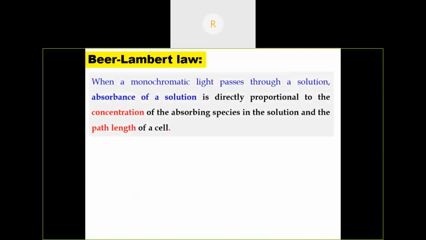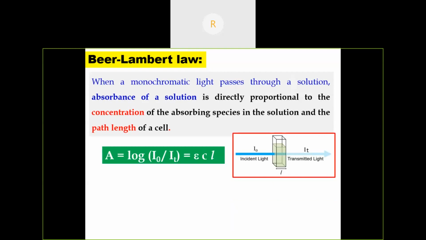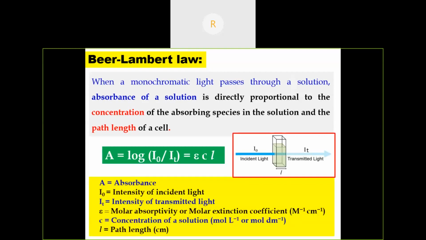When a monochromatic light passes through a solution, the absorbance is directly proportional to the concentration of the solution and the path length of the cell. This is the mathematical representation of the Beer-Lambert law: A = log(I0/IT) = εCL. Here, A is absorbance, I0 is the intensity of incident light, IT is the intensity of transmitted light, epsilon is the molar absorptivity or molar extinction coefficient, C is the concentration of the solution, and L is the path length of the cell.